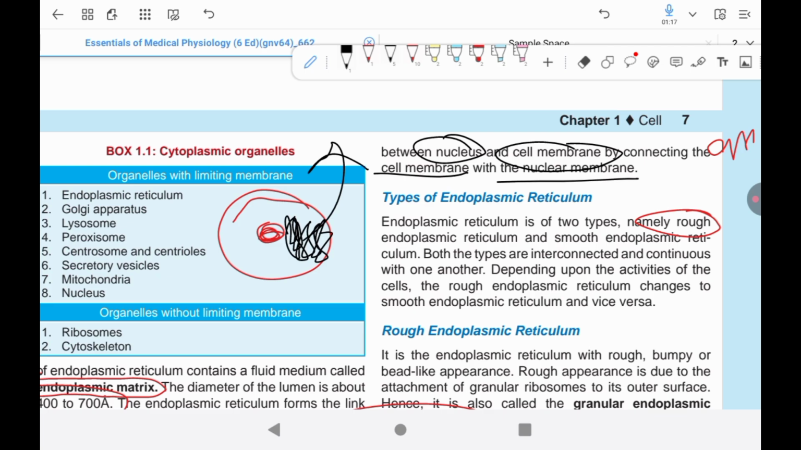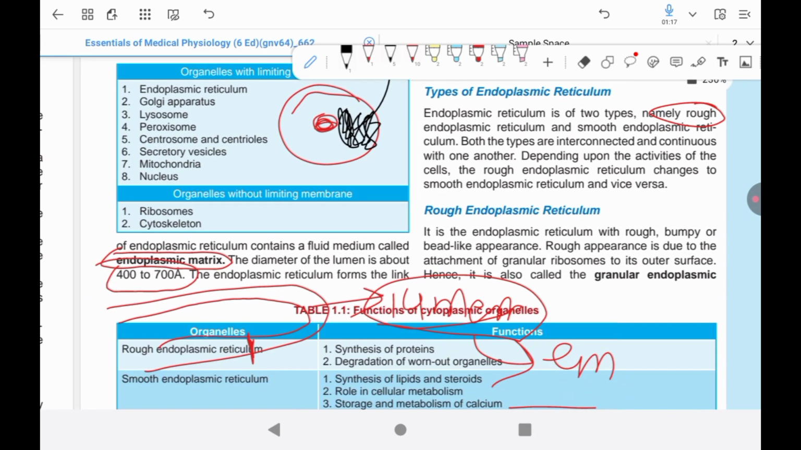Cytoplasm contains various particles such as carbohydrates, proteins, lipids, and electrolytes, and many organelles with different structures and functions. So, organelles in cytoplasm.